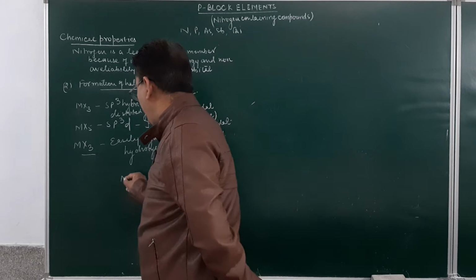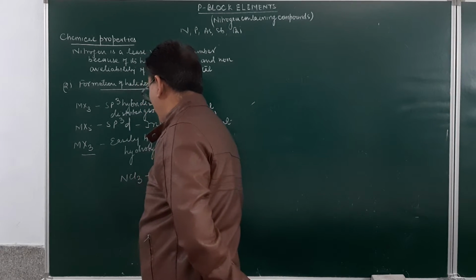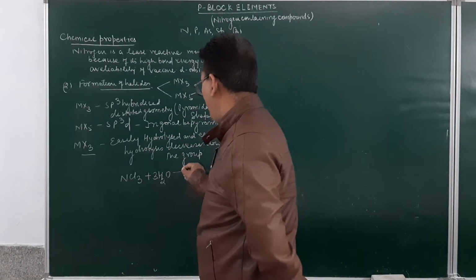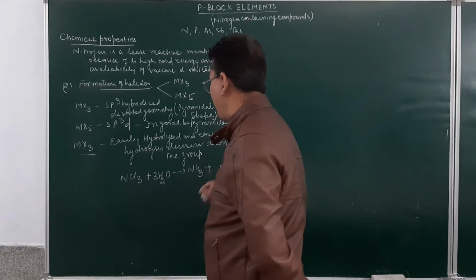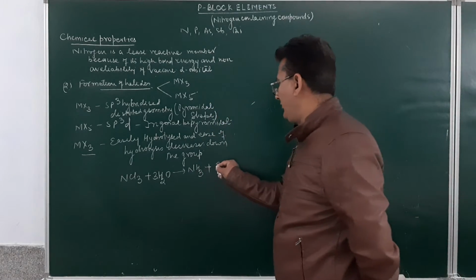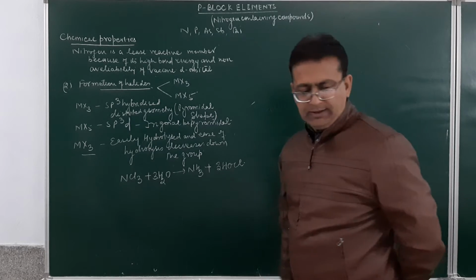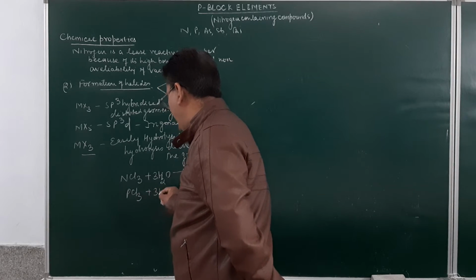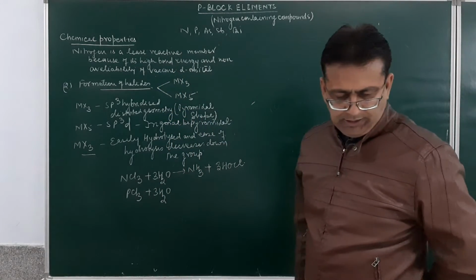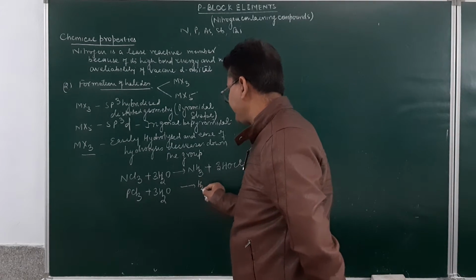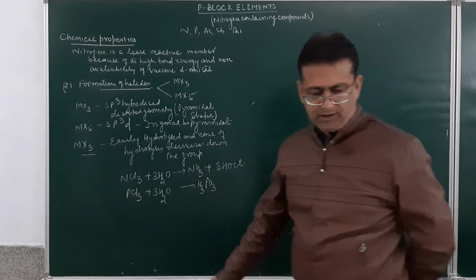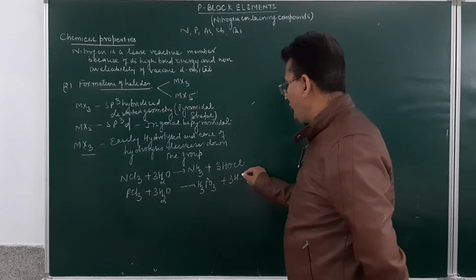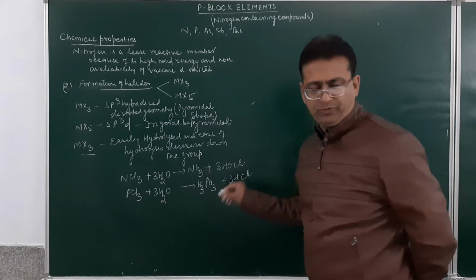Like we take nitrogen trichloride. When dissolved in water, it results in the formation of ammonia molecule, and hypochlorous acid, HOCl, will be given out. Similarly, if we take phosphorus trichloride, when dissolved in water, it results in the formation of phosphorus acid, and HCl will be given out. So, trihalides get hydrolyzed and form their corresponding acid.